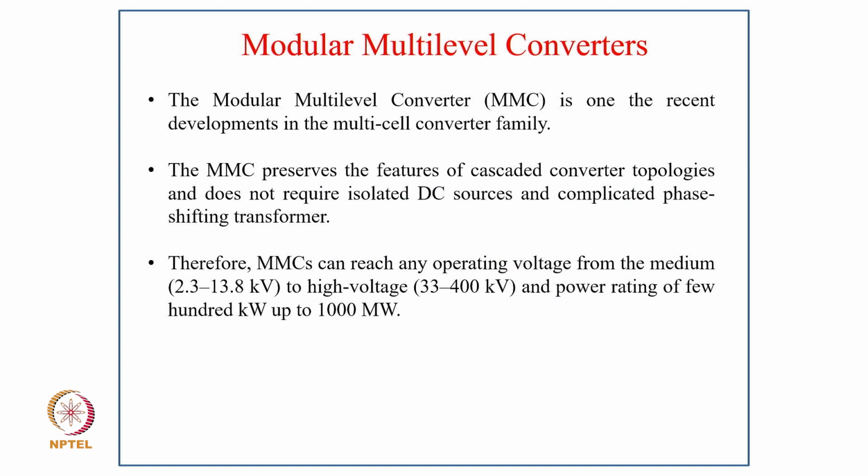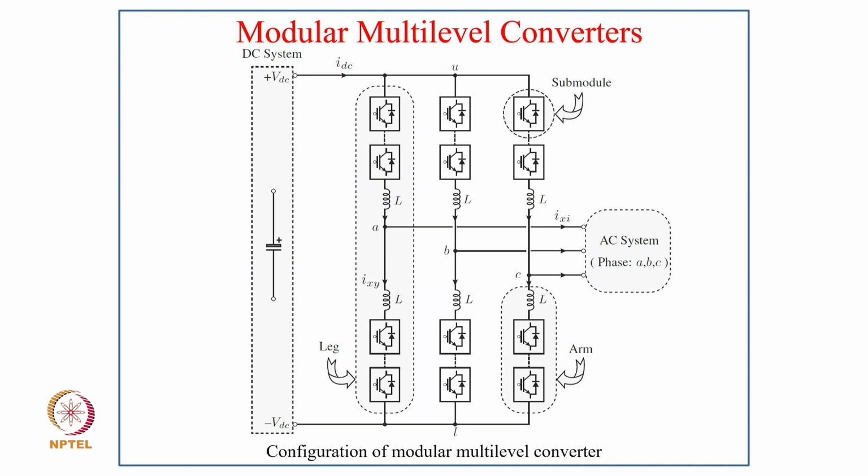So coming to modular multi-level converters, the modular multi-level converter is one of the recent developments in the multi-cell converter family. The MMC preserves the features of cascaded converter topology and does not require isolated DC sources and complicated phase shifting transformers. Therefore, MMC can reach any operating voltage, from medium voltage, typically 2.3 kV to 13.8 kV, to high voltage, 33 kV to 400 kV, and a power rating of 300 kilowatts up to thousands of megawatts. So this is typically a configuration of modular multi-level converters.